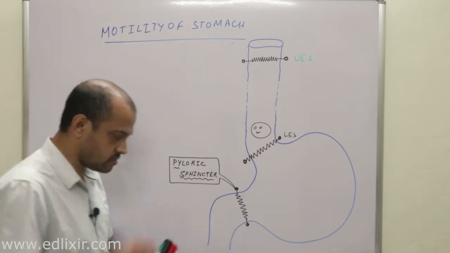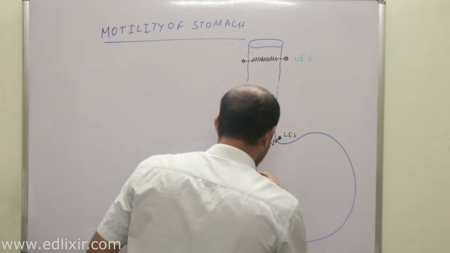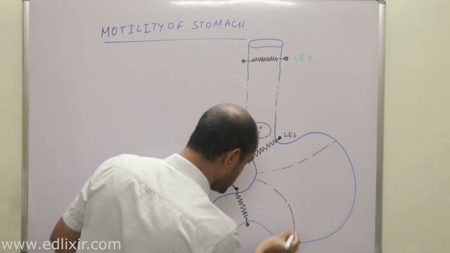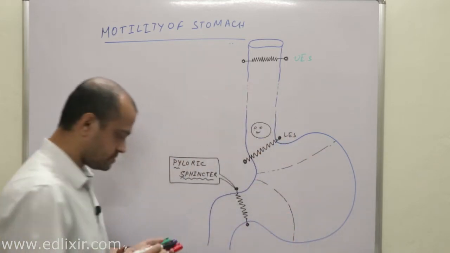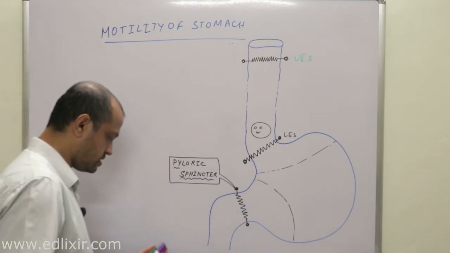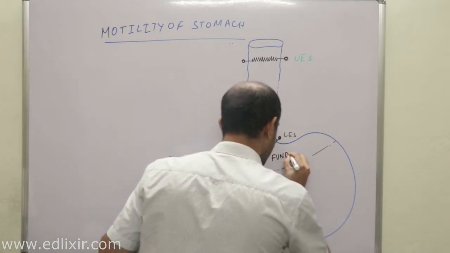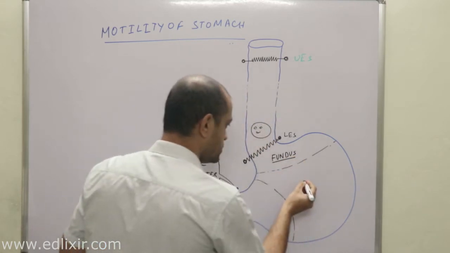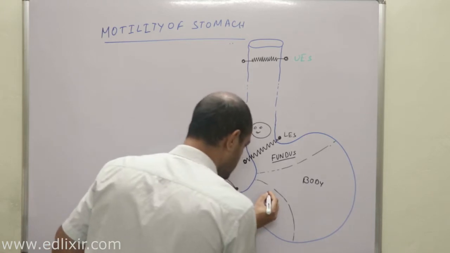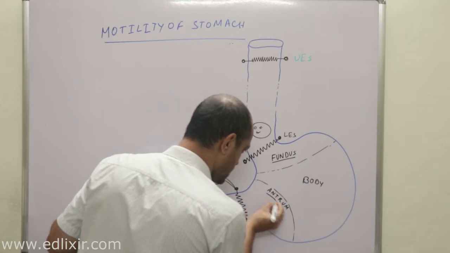Now listen with all your attention. You know that the stomach is divisible into three main areas, right? The first area is called the fundus. This is the body of the stomach, and this is the antrum.